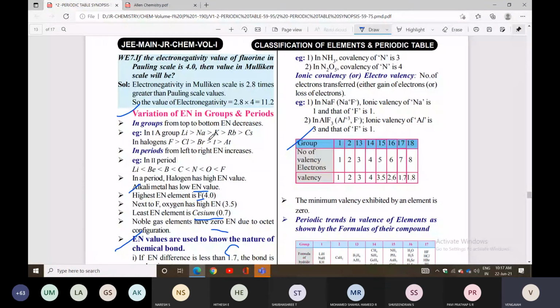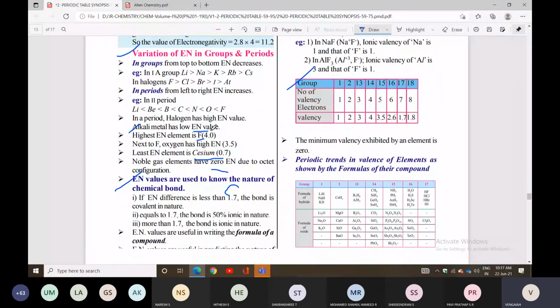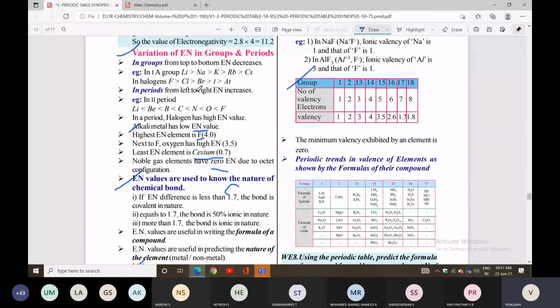Next topic is variation in electronegativity in groups and periods. In a group, from top to bottom, electronegativity decreases. In a period, it increases.